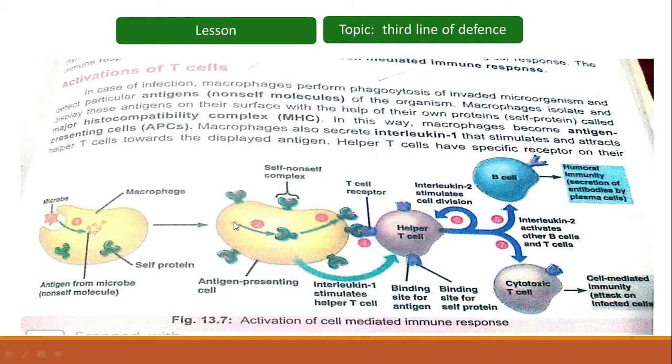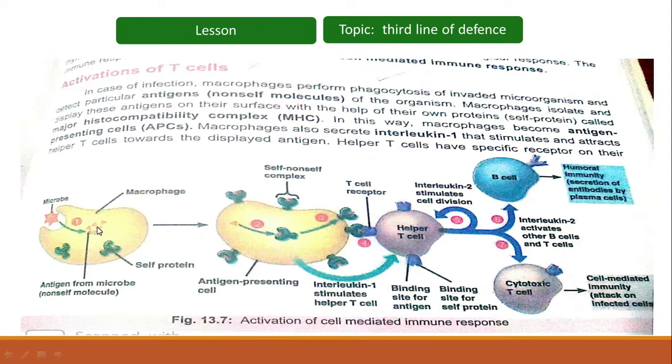As here you can see this triangular structure, this is displayed on the surface of this macrophage, and this displaying is carried out by own proteins of the macrophages, which are termed as self proteins. So these self proteins of the macrophages will help to display parts of antigens on its surface. Now, the third role of the macrophage is that it will produce a protein termed as interleukin 1.